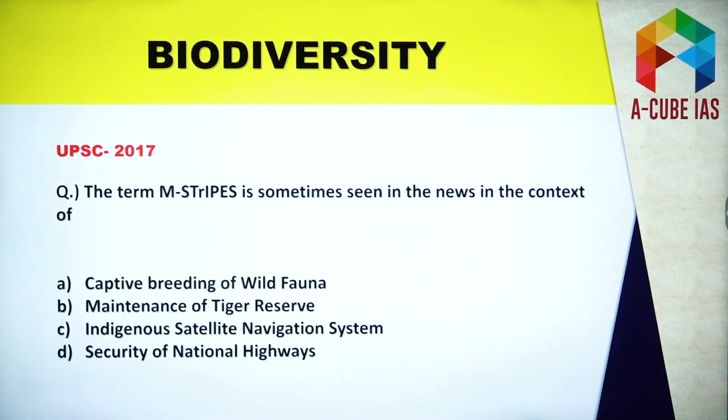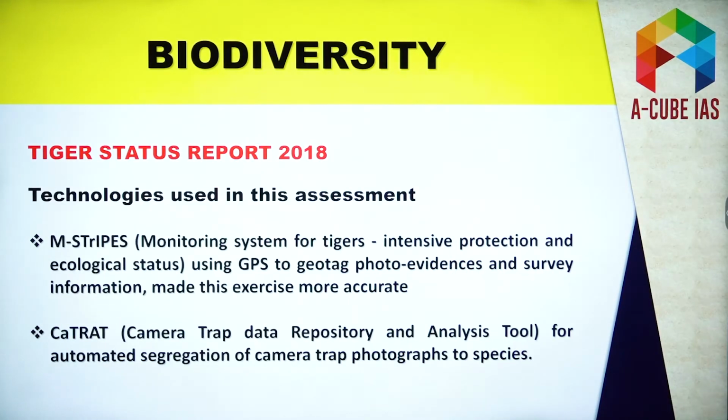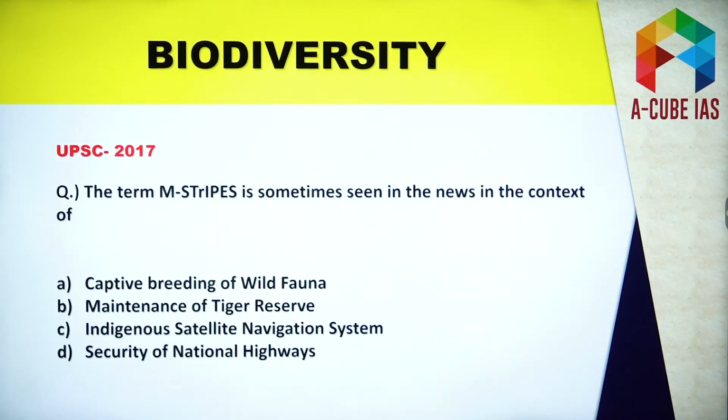Okay, another technology which was in the news was CAT-RAT, for automated segregation of camera trap photographs to species. So UPSC has already asked a question on M-STRIPES. Now there might be a possibility that UPSC might ask a question on the basis of CAT-RAT. Okay, so all these facts I wanted to discuss in today's session.